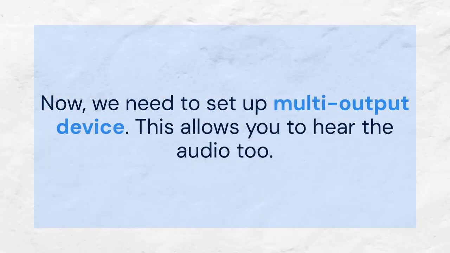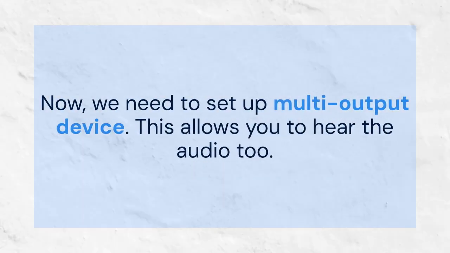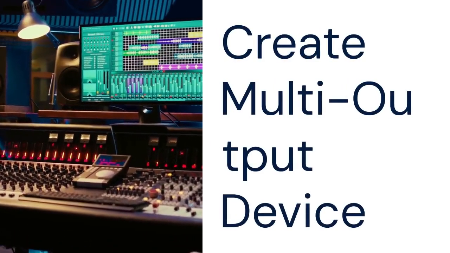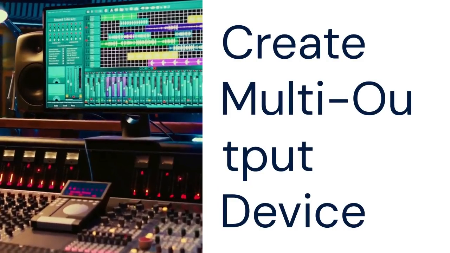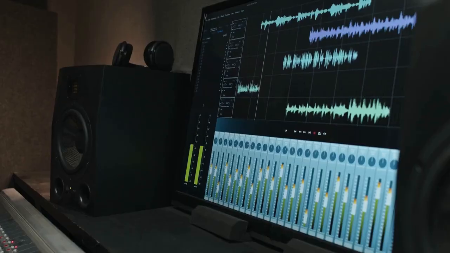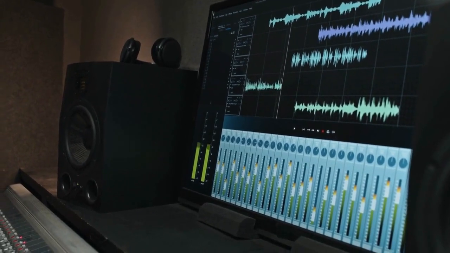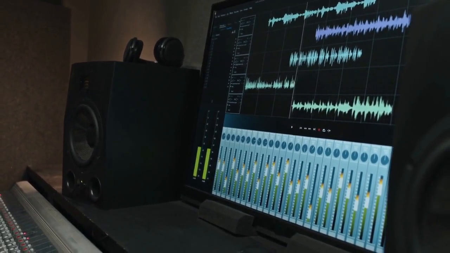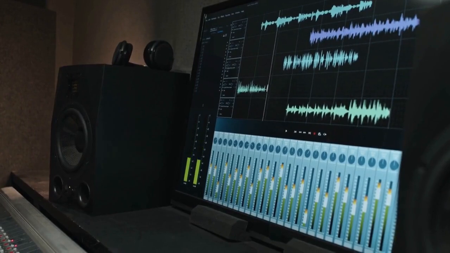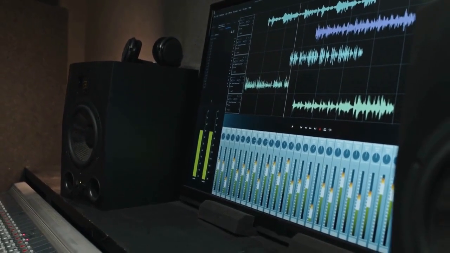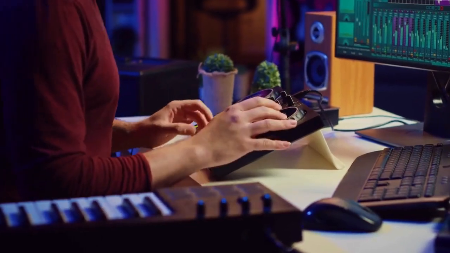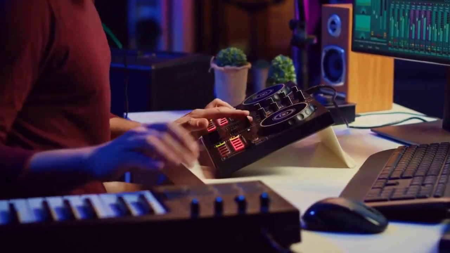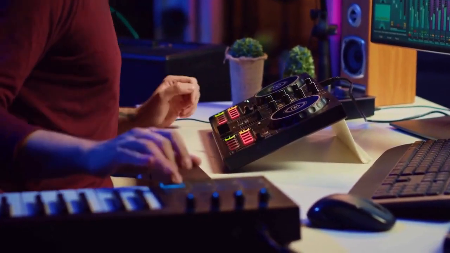Now, we need to set up multi-output device. This allows you to hear the audio too. Open Audio MIDI Setup. You can find it using Spotlight Search, Command plus space. In the Audio MIDI Setup window, click the plus button in the bottom left corner. Select Create Multi-Output Device. In the Multi-Output Device settings, check the box next to Blackhole 16CH. Also, check the box next to your built-in output or headphones. This combines the outputs. Ensure drift correction is checked for all devices. Select your primary output device as the master device.